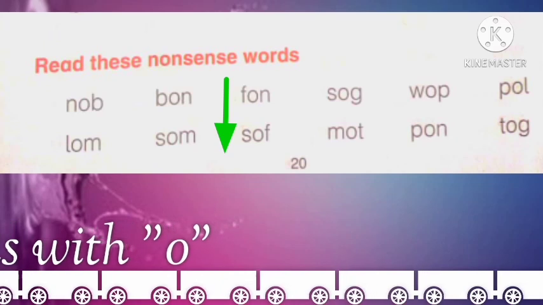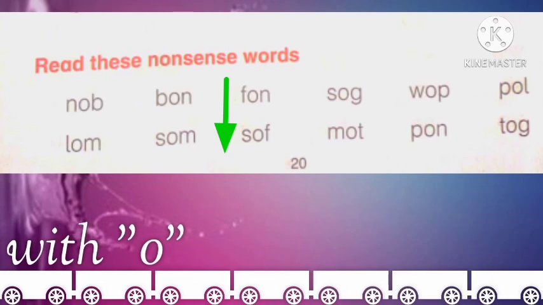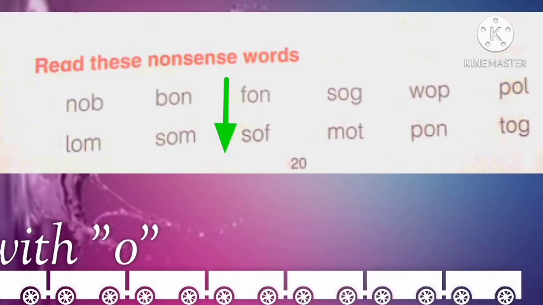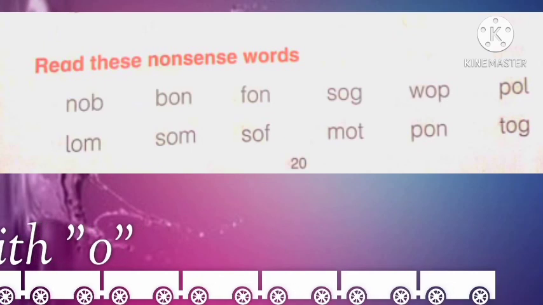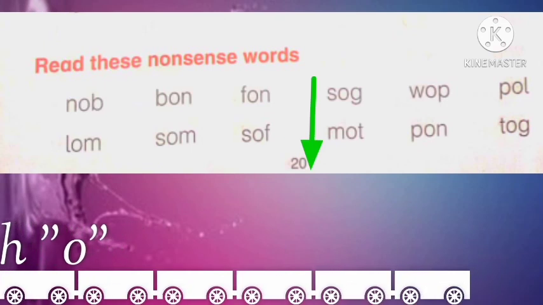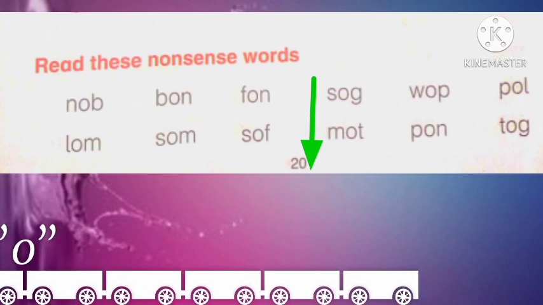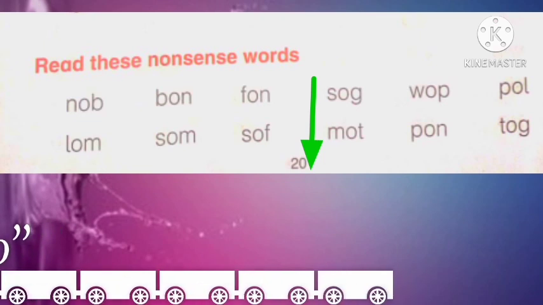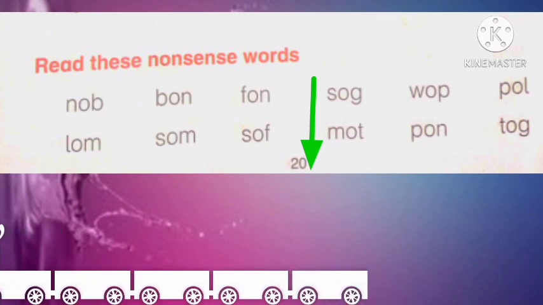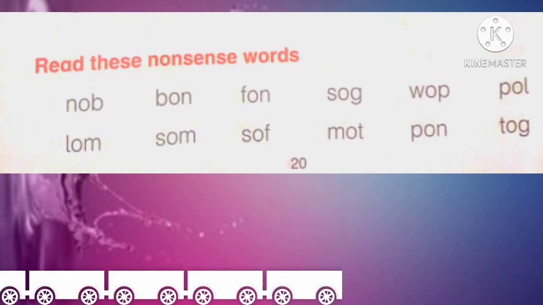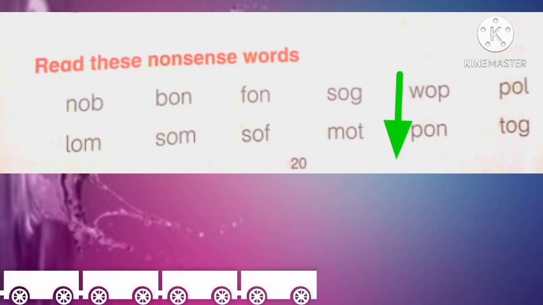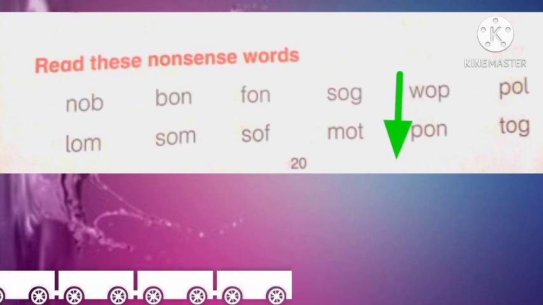Next word, so, f, sof. Next column, so, g, sog. Mo, t, mot. Next column, wo, p, wop.